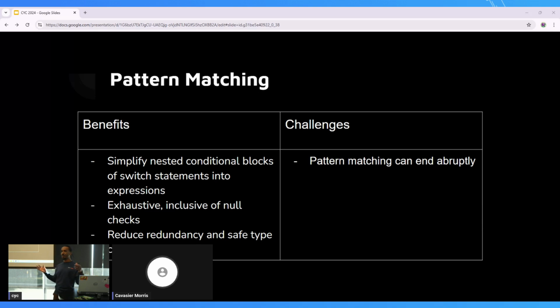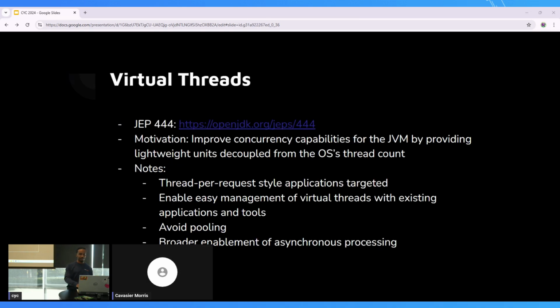Can't imagine someone wanting to do that at any point because it'll never work. But that was an example that they use. It happens so infrequently that it's kind of silly to mention, but I felt it necessary to at least mention here because it isn't perfect. Nothing's perfect, but it will help you in several other ways to make your code more robust and easier to read. All right, last thing I want to talk about is virtual threads.